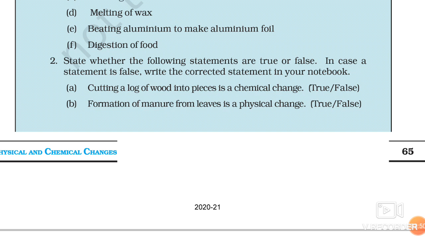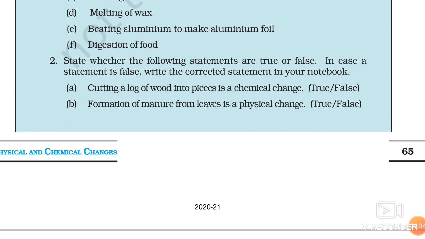Already I have discussed, if there is no change in property, there may be a change in shape, there may be a change in color, possibilities are there. But if the property of that particular thing is not changing, that change is a physical change only. So if you are cutting wood into many pieces, it doesn't matter, wood will remain the same, only the shape of wood is changing. So this is an example of physical change, that's why this statement is false.